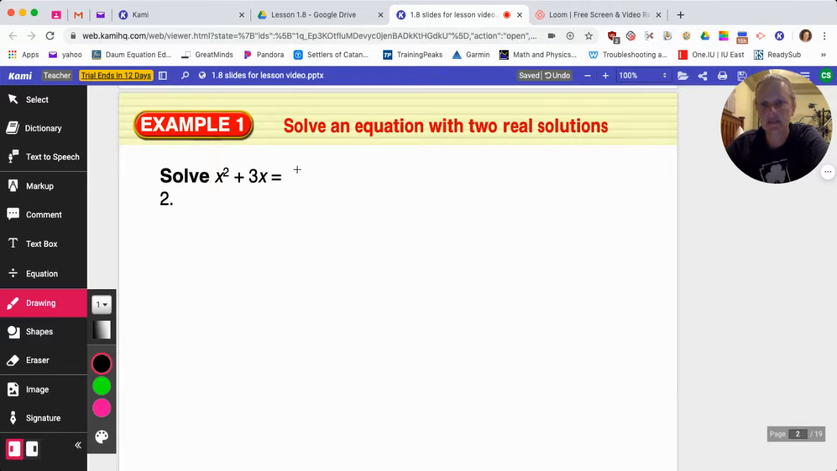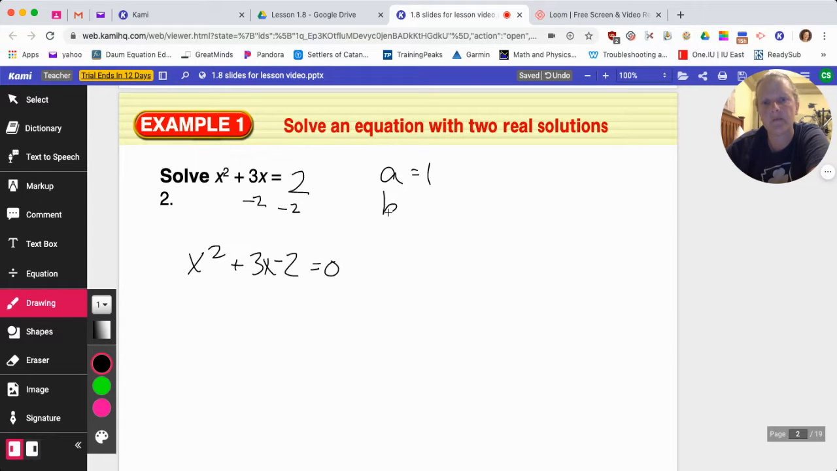Oops, I see a mistake. I thought I fixed all these. So here we're solving an equation with two real solutions. If I put this in standard form, I'm going to subtract 2 from both sides. x squared plus 3x minus 2 equals 0. So we know a equals 1, b equals 3, c equals negative 2.